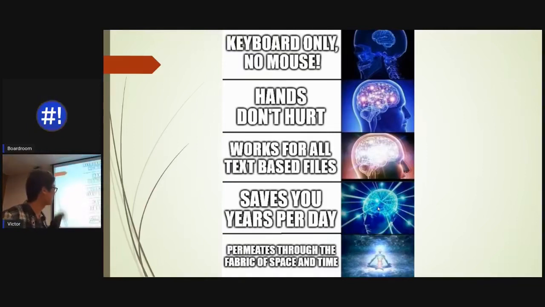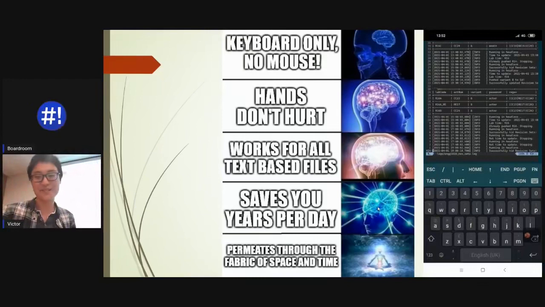And lastly, this last one's a good point: it permeates through the fabric of space and time. That is because almost every single Unix machine, whether it be a Mac, a web server, your Raspberry Pi, or your smartwatch, will have Vim installed already. It comes installed, literally. All you have to do is log on, just type vim, bam, you'll be in Vim. It's so good. So it's everywhere, essentially, except for Windows.